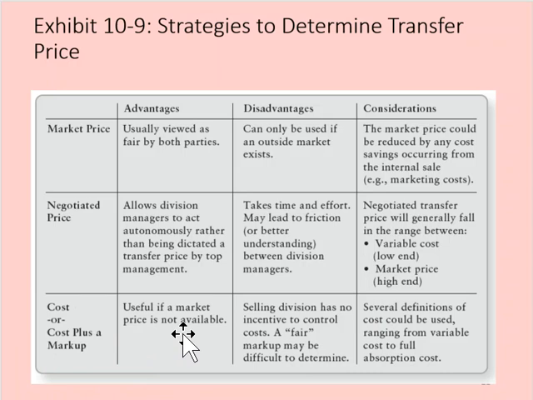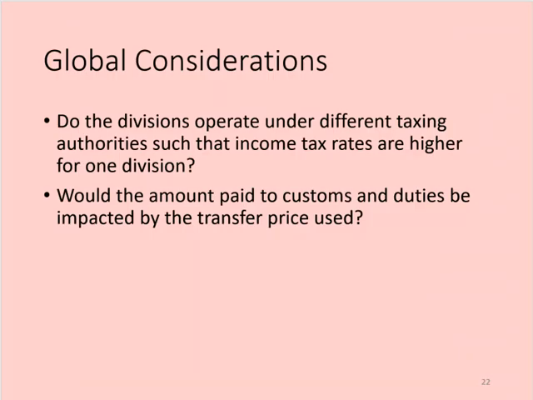There's also the possibility of a cost or a cost plus markup, and that's useful if market price is not available. The selling division has no incentive to control costs, though, so a fair markup may be difficult to determine. And several definitions of cost could be used. Again, are we using variable cost? Are we using full costing, etc.?